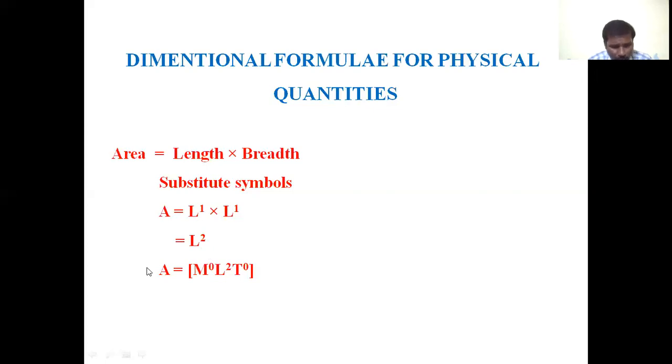Therefore, the dimensional formula for area is M power of 0, L power of 2, T power of 0. There are no mass terms and no time terms in this formula; only length terms, with power of 2. So that is the dimensional formula for area.